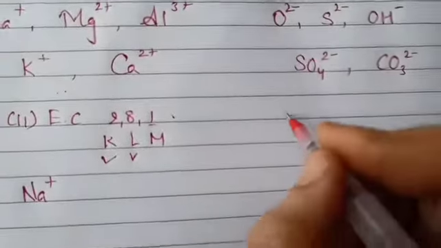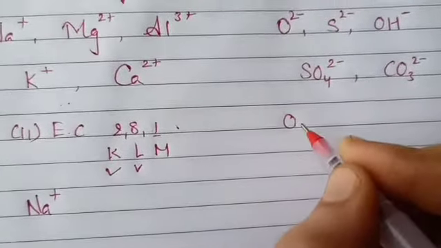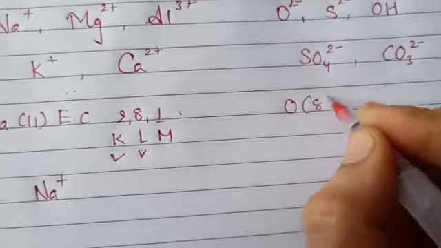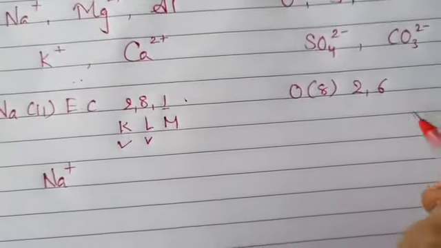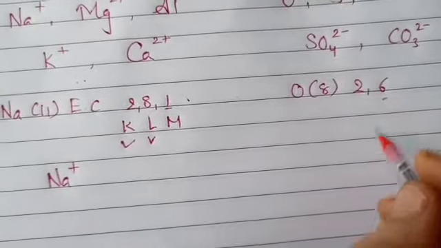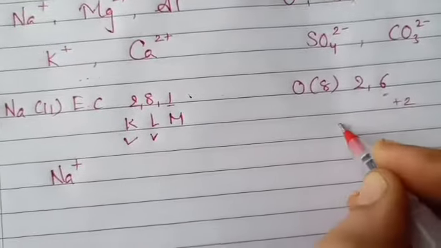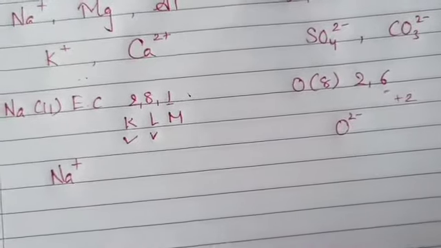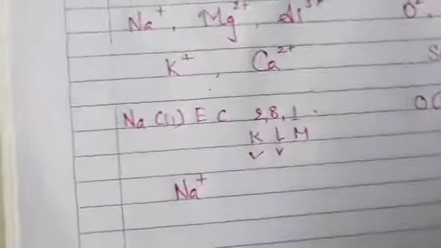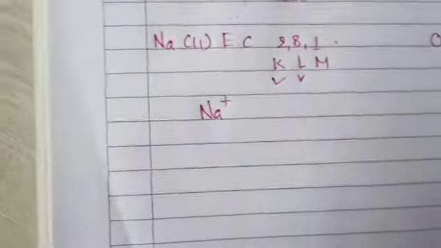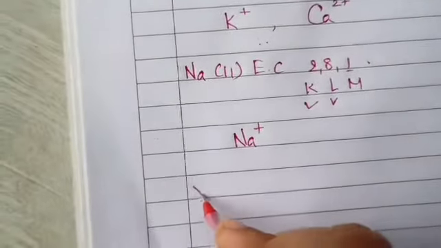So dear student, I will give you an example over here also. Just see to it. Oxygen, atomic number 8, electronic configuration 2 and 6. So what happens? It requires 2 electrons and if somebody gives 2 electrons, it becomes 2 minus. It becomes 2 minus. So dear students, before we write down anything, we should know what is valency.